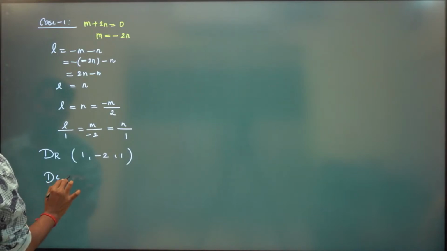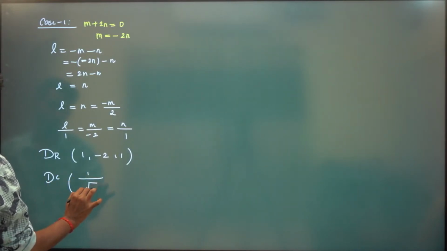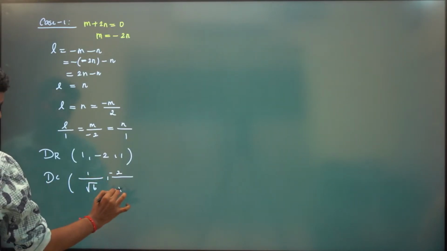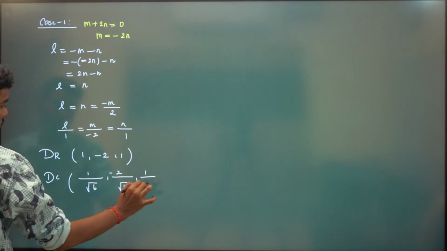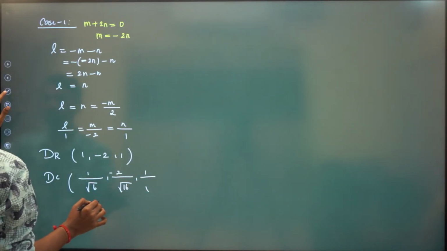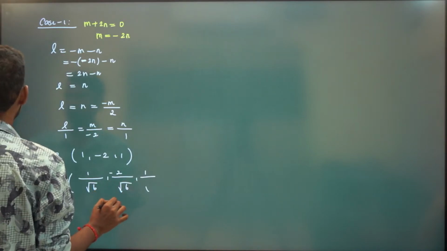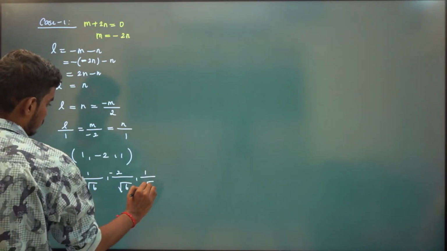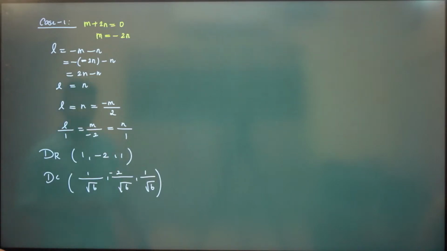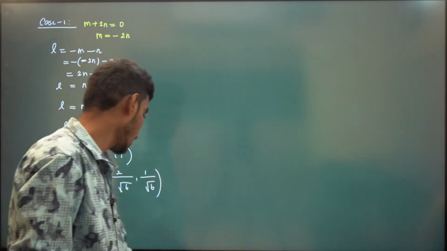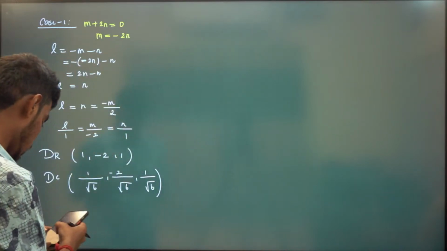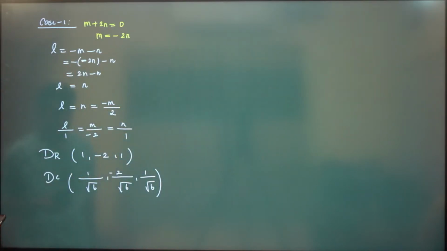So our direction cosine will be 1 divided by root 6, minus 2 divided by root 6, 1 divided by root 6, right? I'm just interchanging this. So m by minus 2. So 1, minus 2, 1. So this is our direction ratios, right? Okay.